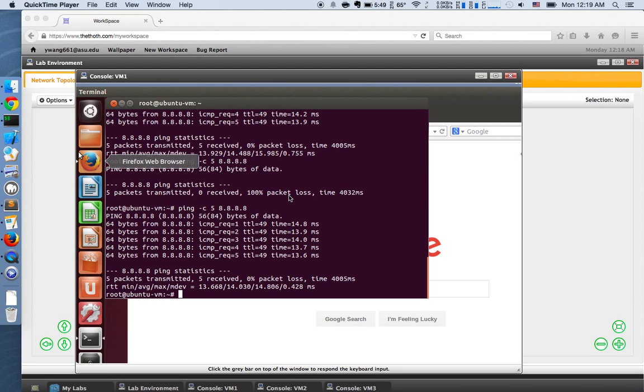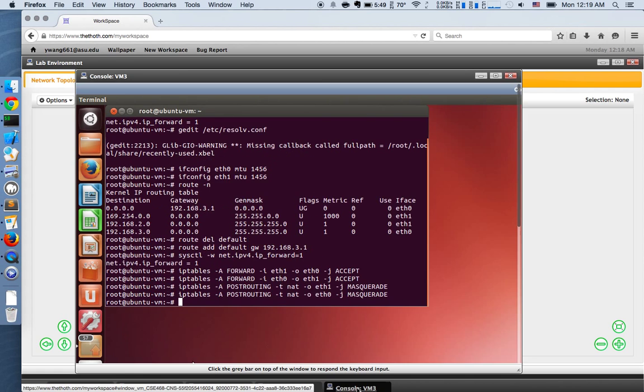For task 1, first I enable forwarding on all 3 virtual machines and change the nameserver to 8.8.8.8 on all 3 virtual machines. Then I change the MTU value on all 3 virtual machines.